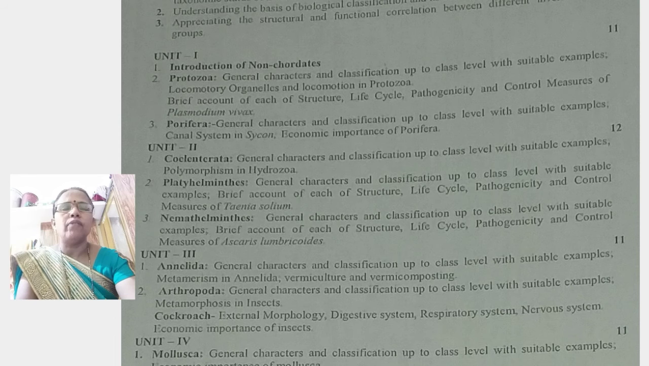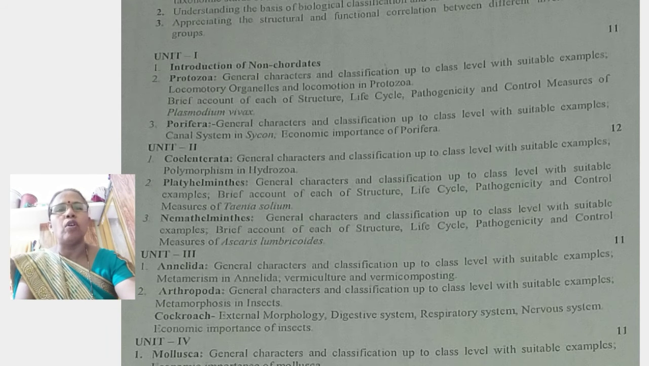The next topic is Nematohelminthes. In this also we study in detail the general characters, classification up to the class level, and suitable examples. We also study the structure, life cycle, pathogenicity and control measures of Ascaris lumbricoides, which is commonly called a roundworm. Generally it is found in the intestine of small children.